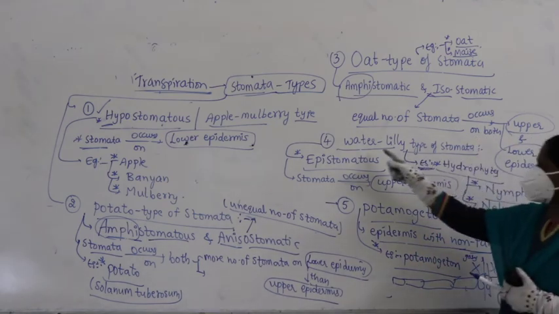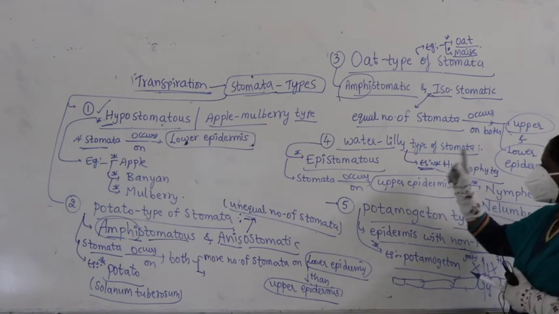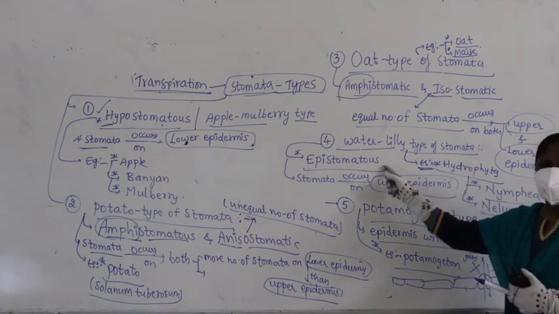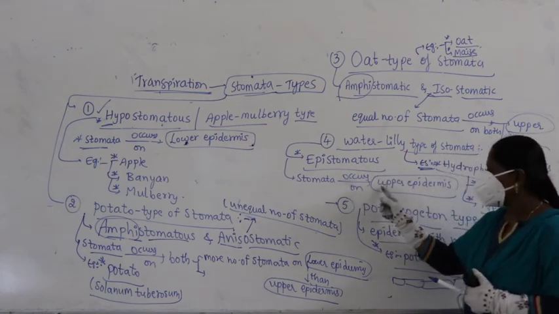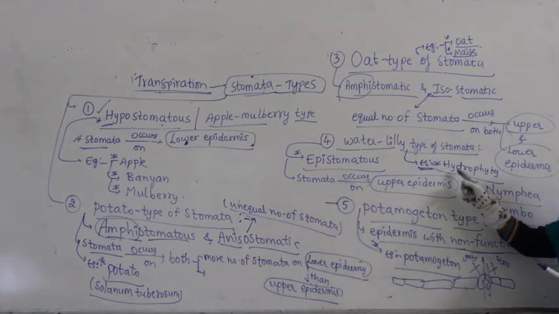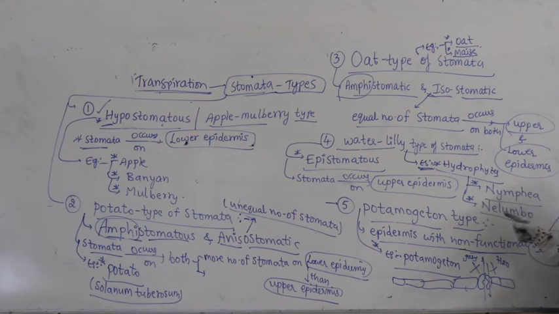So here, the fourth one is water lily type of stomata. In this, epistomatous, epi means stomata occurs only on the upper epidermis. You find it in the case of hydrophytes, in Nymphaea and Nelumbo.